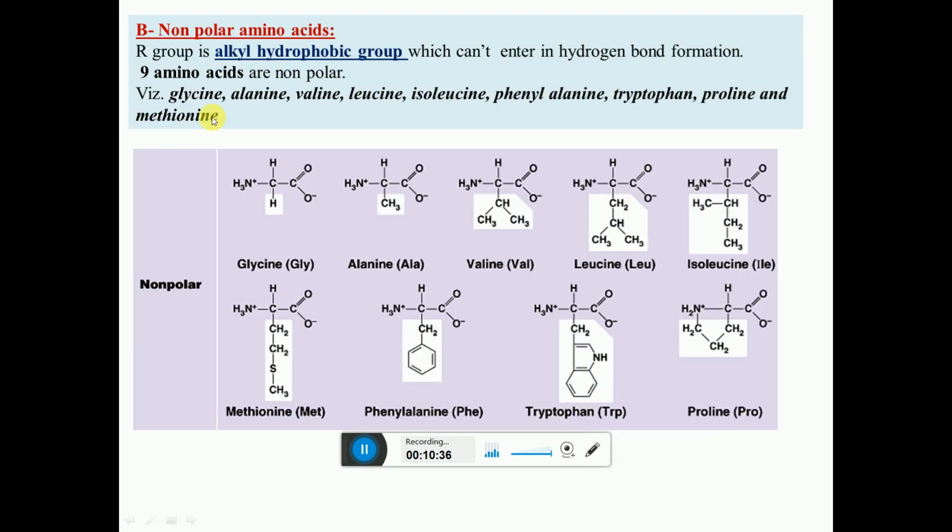Then the non-polar amino acids: the R group is an alkyl hydrophobic group. That is the difference, they cannot form hydrogen bonds with water. There are 9 amino acids which are non-polar: glycine, alanine, valine, leucine, isoleucine, phenylalanine, tryptophan, proline and methionine.